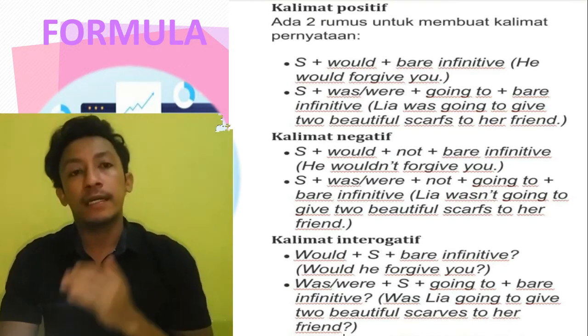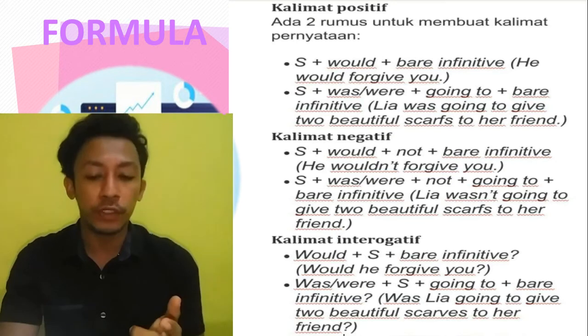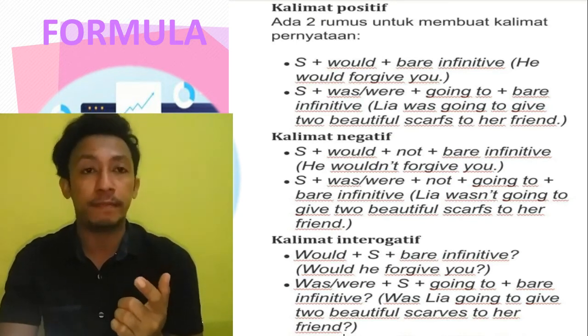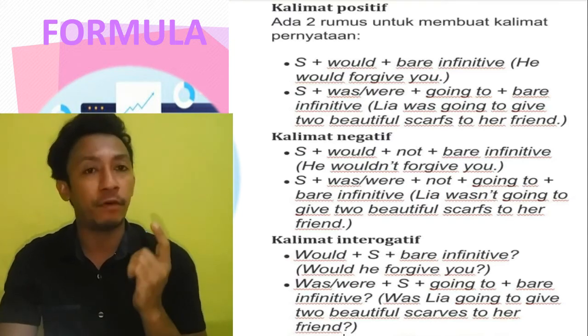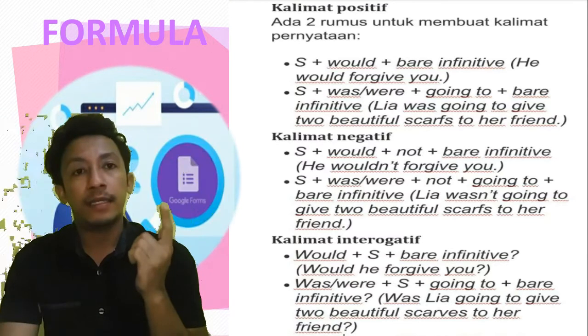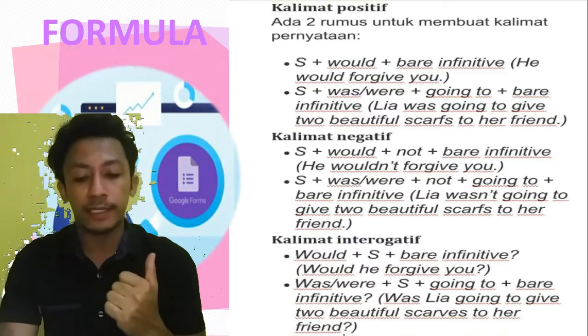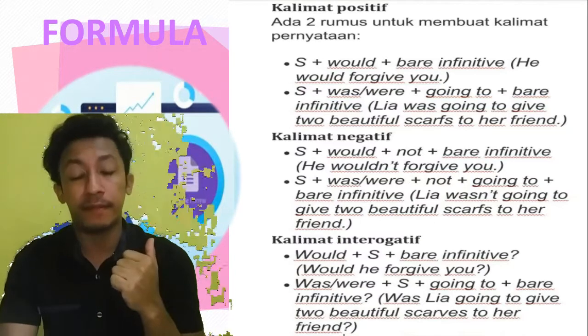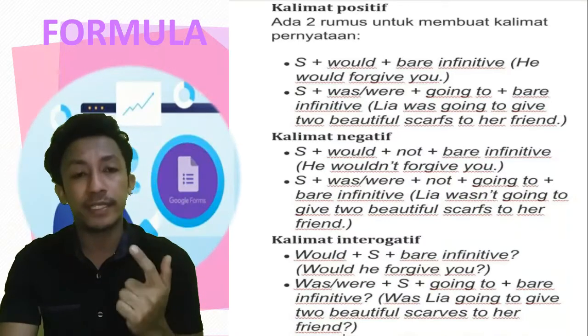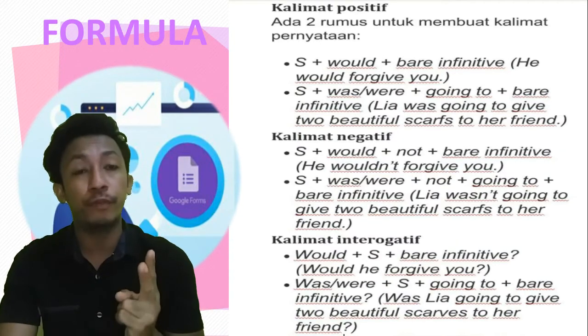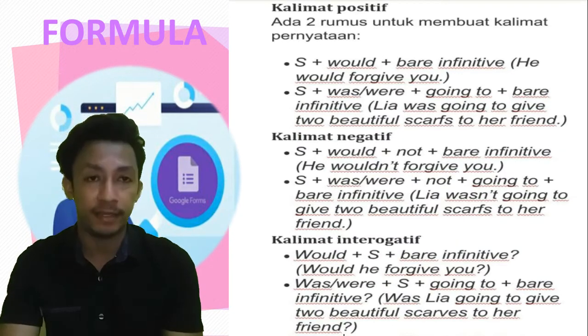Negative: subject plus would plus not plus bare infinitive. For example, he wouldn't forgive you. Subject plus was plus not plus going to. For example, Leah wasn't going to give two beautiful scarves to her friends.